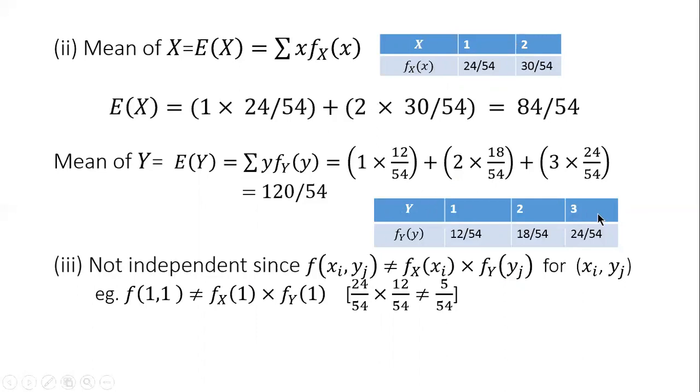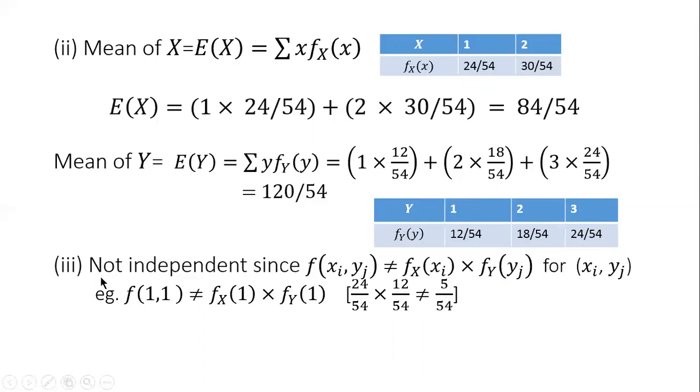Now we have the marginal distribution of y values and the corresponding marginal density function of y. Remember, we had 12 by 54, 18 by 54, 24 by 54, and we have to get the mean of y, sigma y into f_Y(y). So 1 into 12 by 54 plus 2 into 18 by 54 plus 3 into 24 by 54, and the answer is 120 by 54, and that is the mean of y. So that's the answer to the second question.